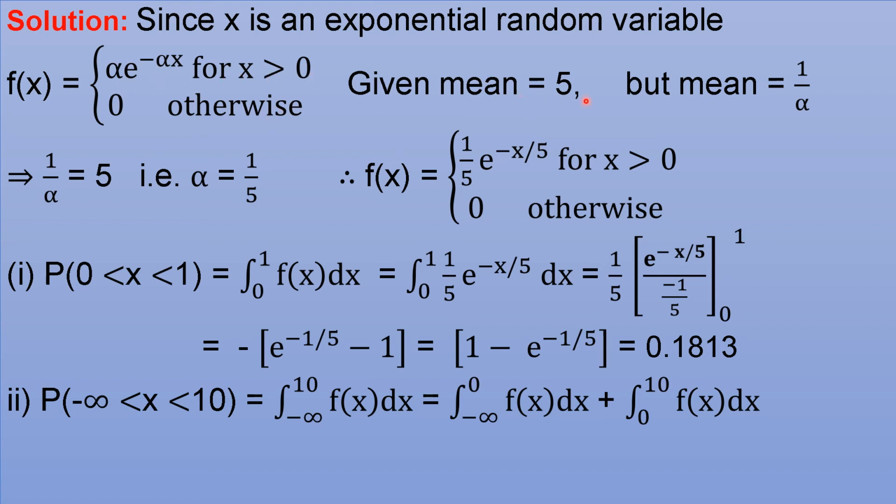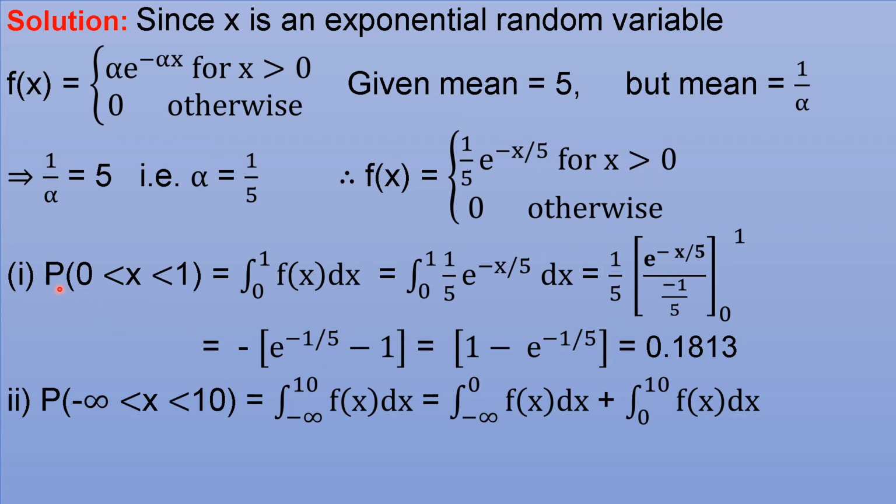It is said the mean is 5, but the mean of the exponential distribution is 1 by alpha. So we get 1 by alpha as 5, or alpha as 1 by 5. Substituting that alpha, we get the probability density function f of x as 1 by 5 into e power minus x by 5 for x positive, 0 otherwise.